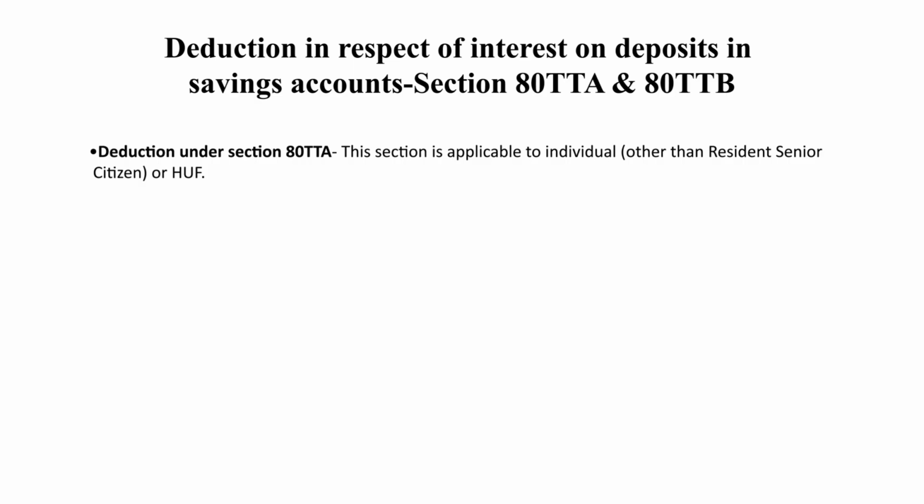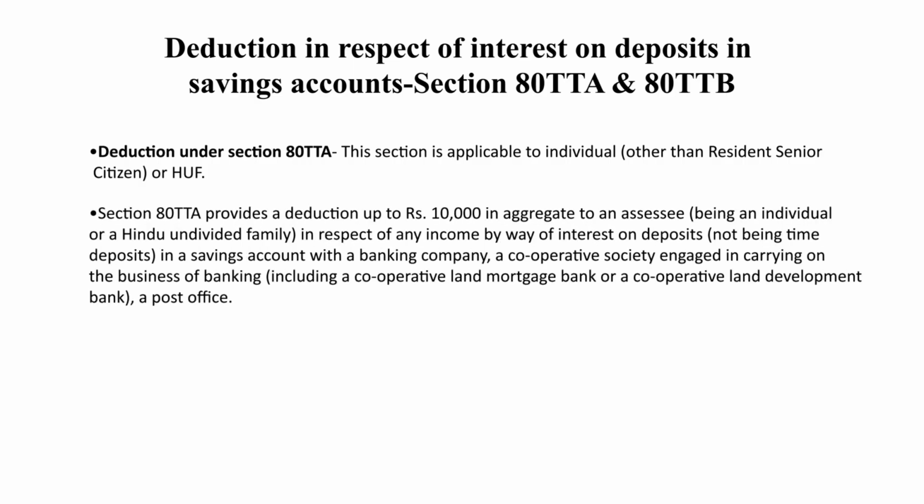Now deduction under section 80TTA, it is provided that deduction of rupees 10,000 in aggregate is available to an assessee, individual or HUF, in respect of any income earned by way of interest on deposit, not being time deposit or fixed deposit, in any bank under the savings bank account scheme. The deduction is limited to 10,000 per assessment year.